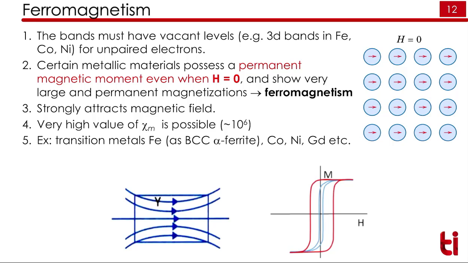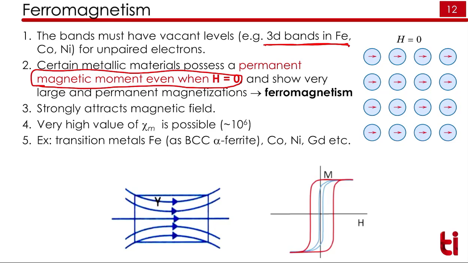The third kind of material is known as ferromagnetic materials. This kind of phenomenon is observed only when there are unpaired electrons in the 3d orbital. So if we have unpaired electrons in the 3d orbital of any element, we can have the ferromagnetic phenomenon. Here there is a net magnetic moment even in the absence of a magnetic field. If you don't apply a magnetic field, it can still show a net magnetic moment.